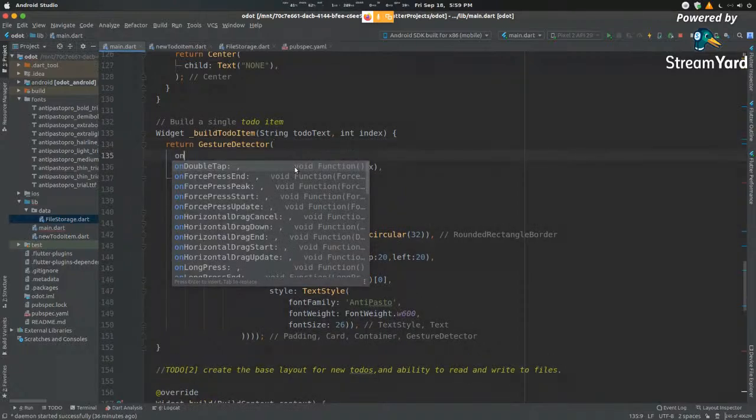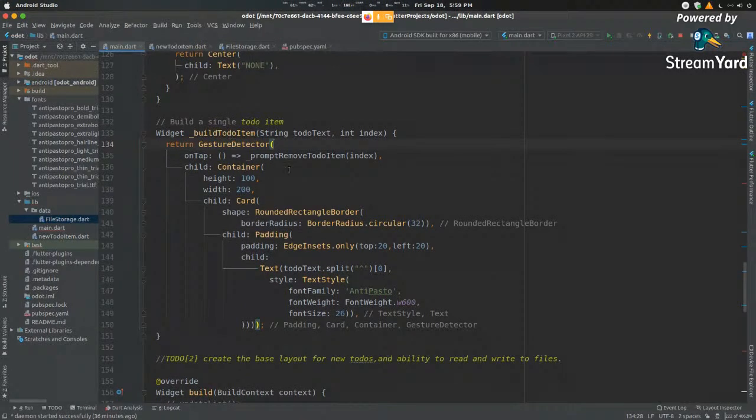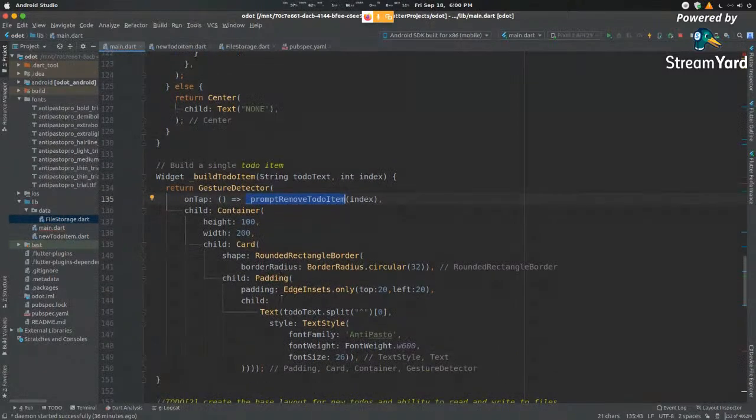So we can have multiple such functions. You can see that there are many functions: on double tap, on force press, on horizontal drag down. So there are multiple gestures. If you drag your screen down, maybe you can have your refresh called. Maybe if you hold it for too long, you can have it deleted or whatever you want. One of those functions is on tap. Inside on tap, we want to create a dialog box that removes that particular item. So again, a custom method here that says prompt remove to-do item. And then the child of this gesture detector is the entire container segment. That is our to-do item built.